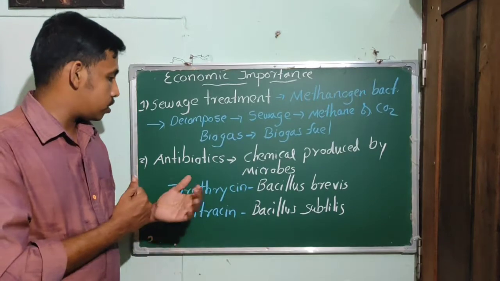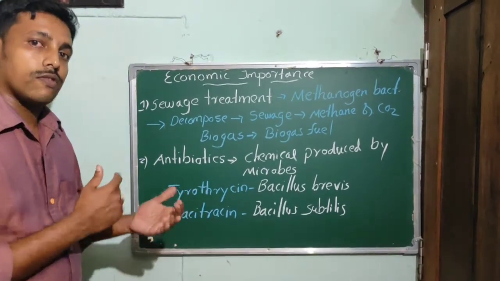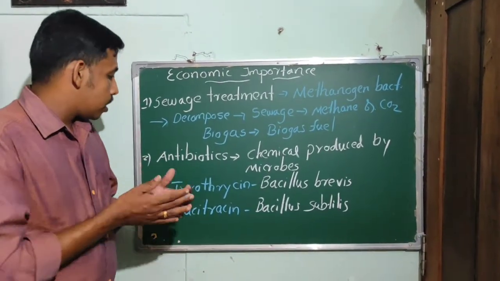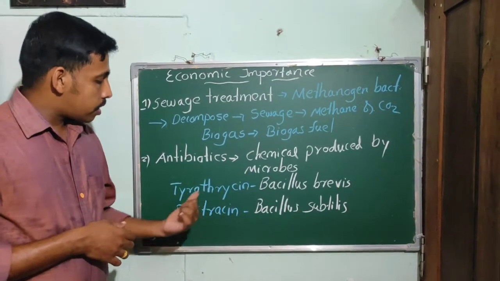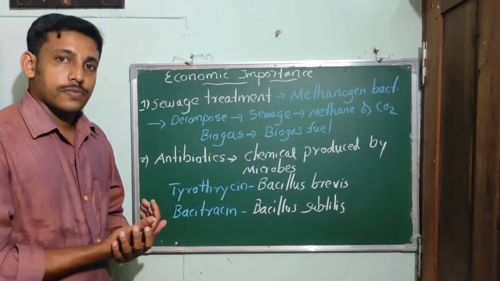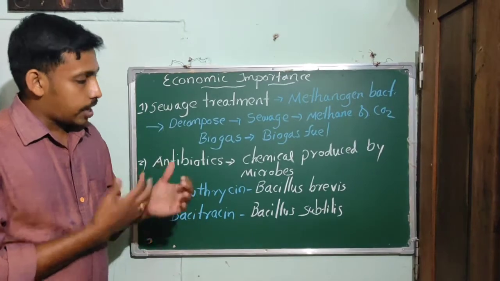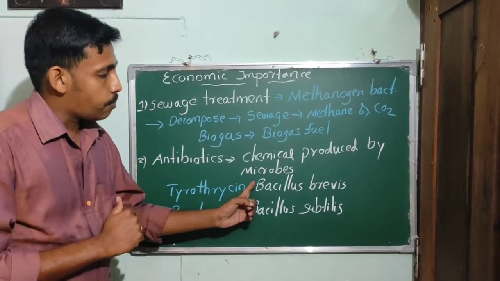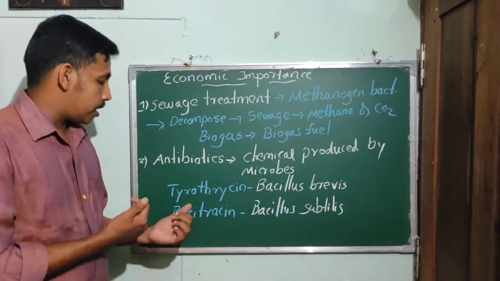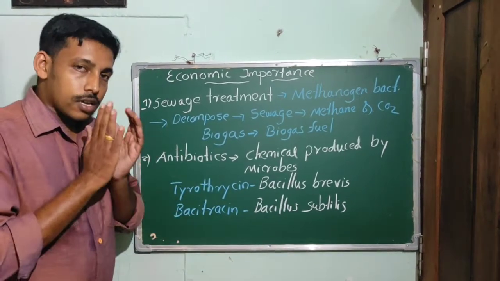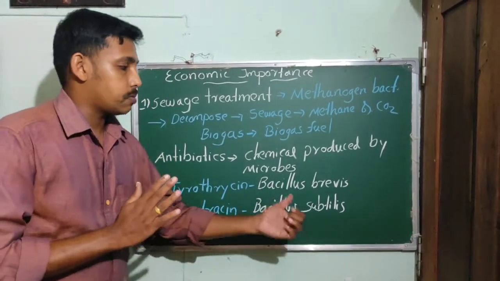Here I am mentioning just two types of antibiotics, thyrothricin and bacitracin. Thyrothricin is an antibiotic that comes from Bacillus brevis, and the source of bacitracin is Bacillus subtilis.